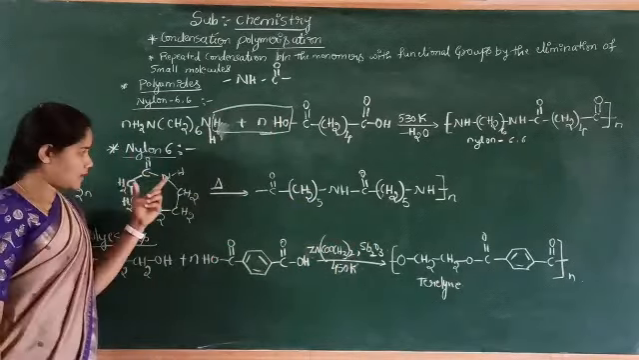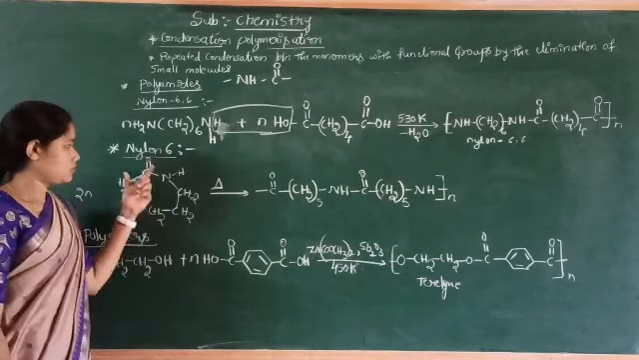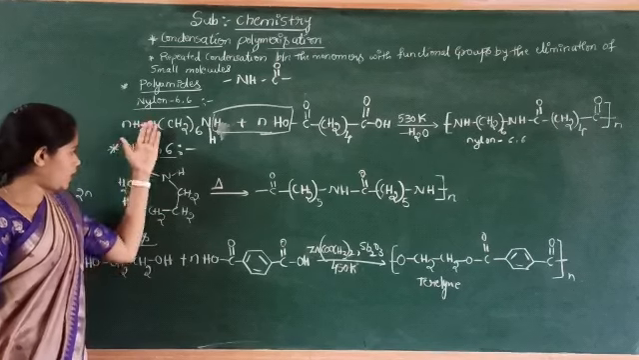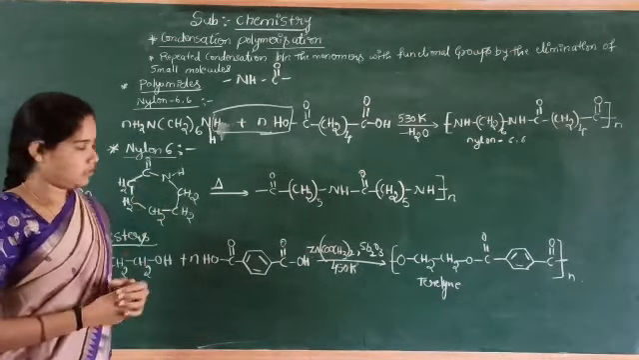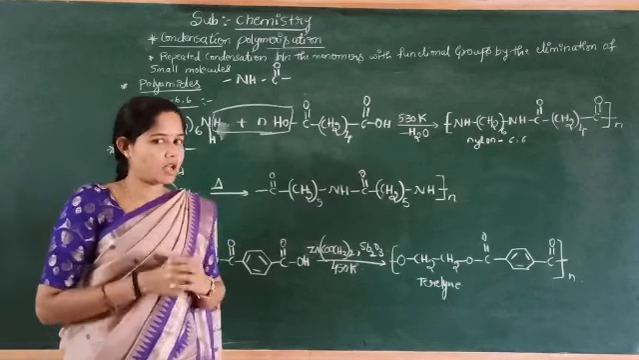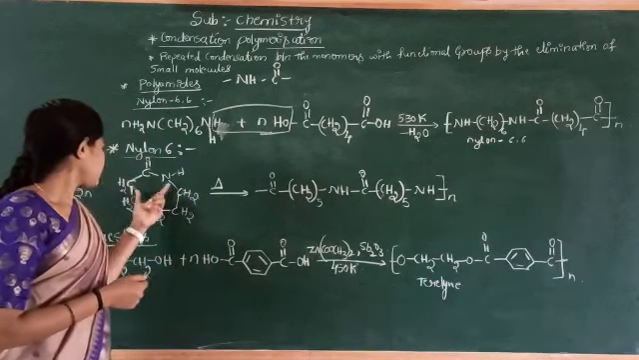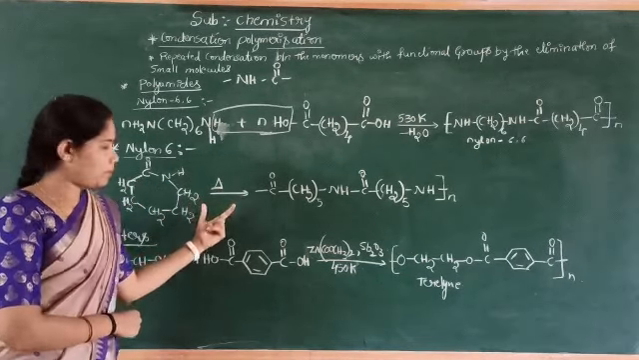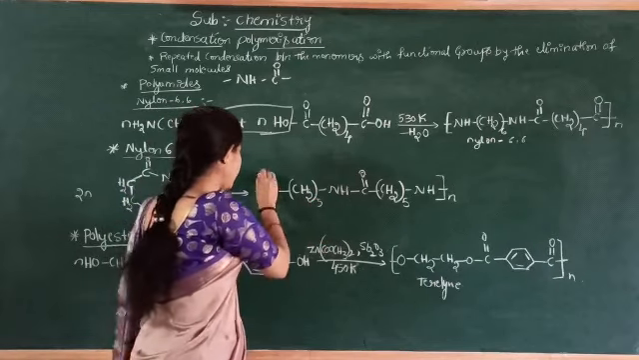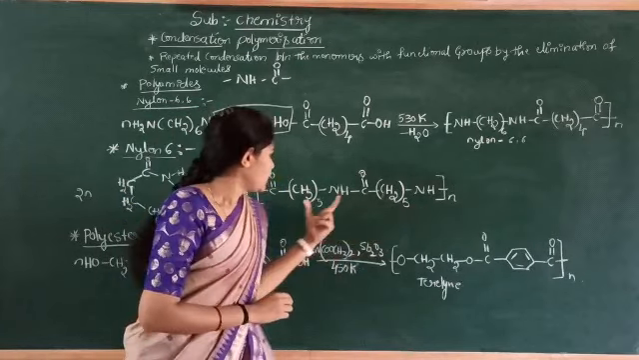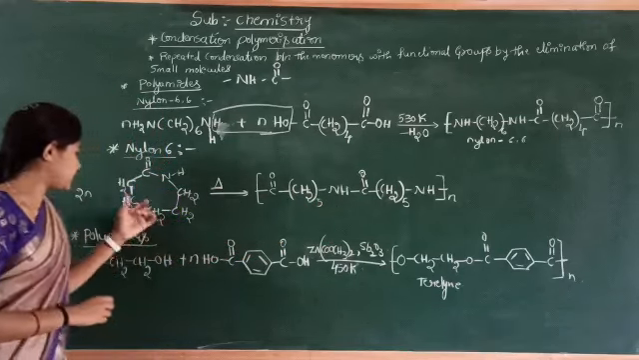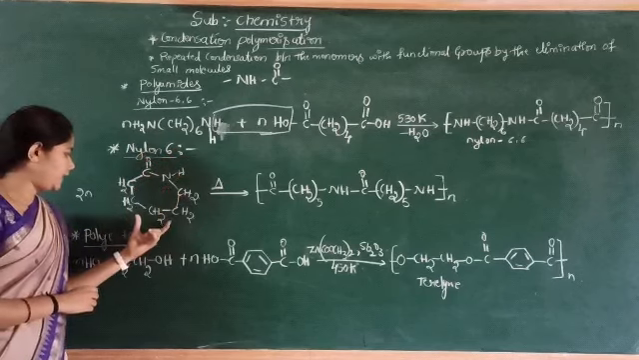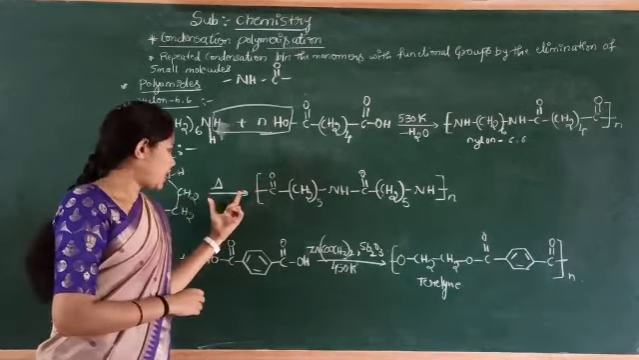The next example is nylon 6. It is also a polyamide, which is prepared from only one monomer unit. This molecule is known as caprolactam. Nylon 6 is prepared by heating caprolactam at higher temperature.